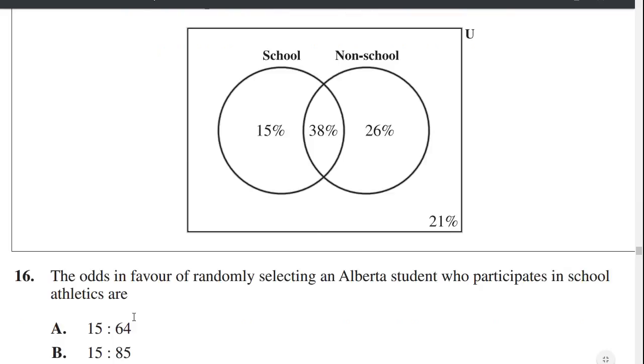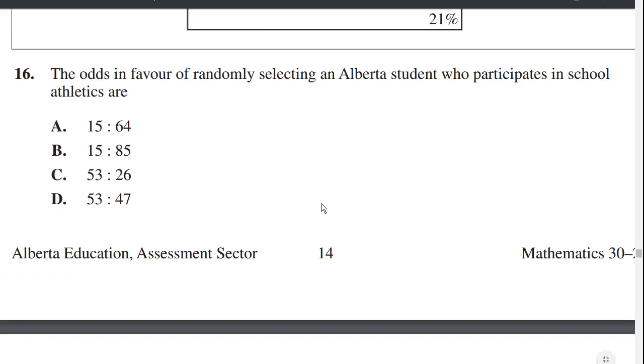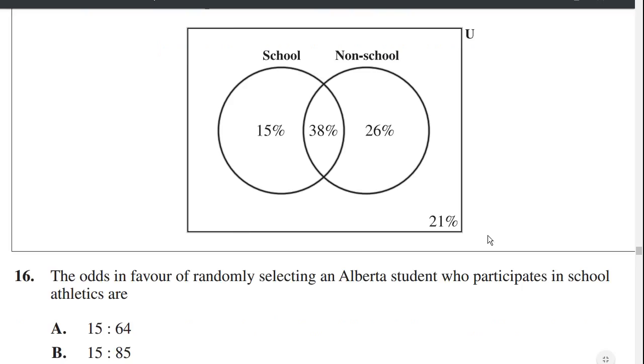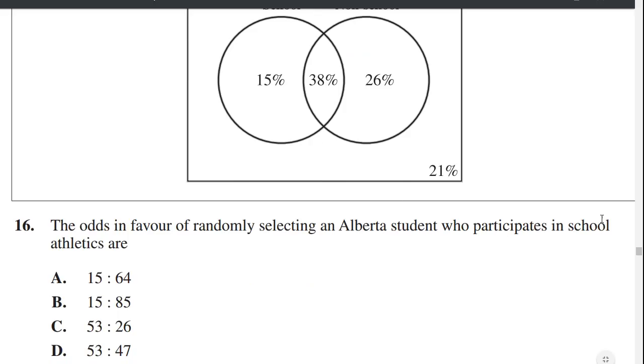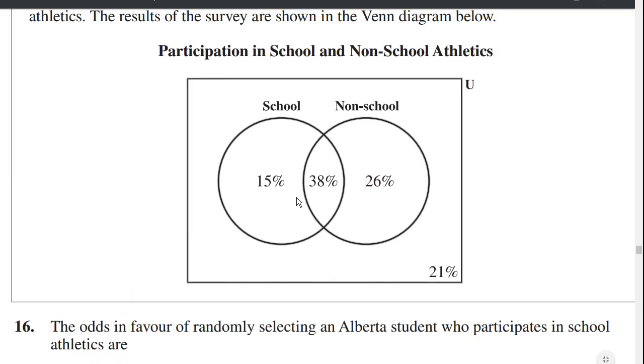Okay, so when they say odds in favor, what they mean is your favorable outcomes compared to your unfavorable outcomes. So your favorable outcomes is 15% plus 38% because they ask for participates in school athletics. Well, there are 15% plus 38%, being 53% of students participate in school athletics.